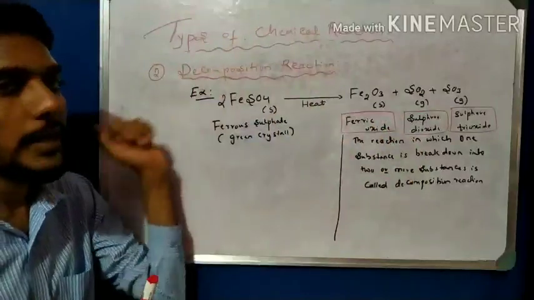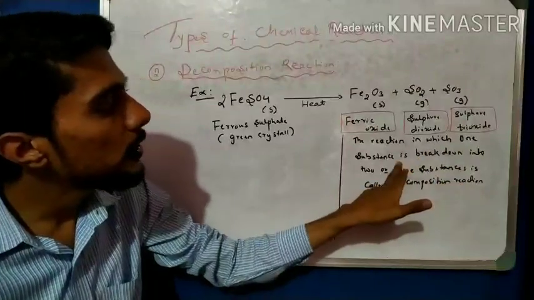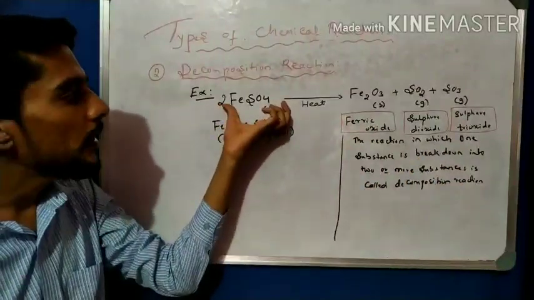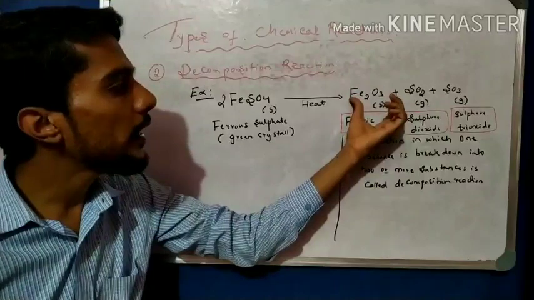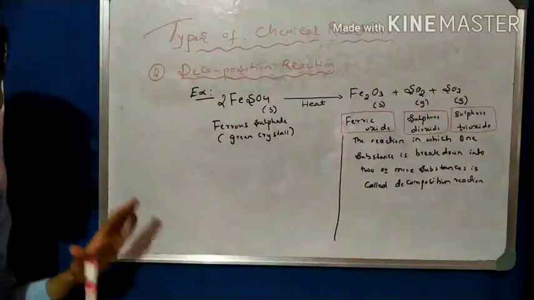What is a decomposition reaction? Again, repeated: the reaction in which one substance, ferrous sulfate, breaks down into ferric oxide, sulfur dioxide and sulfur trioxide. That is the definition.